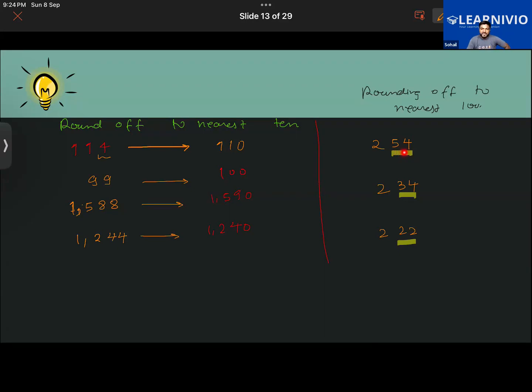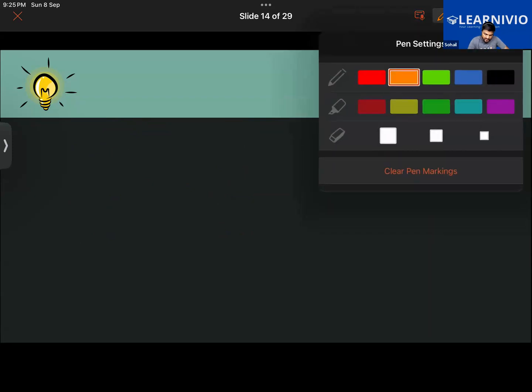Now in this case, if the two digits to the right are less than 50, the number will be rounded down. But if it is more than 50, it will be rounded up. Like this number, it is obviously more than 50, so it will be rounded up to 300. In the second number, these digits are less than 50, so it will be rounded down to 200. This one also will be rounded to 200. Got this now? Now do some questions on this, then we are going to continue.